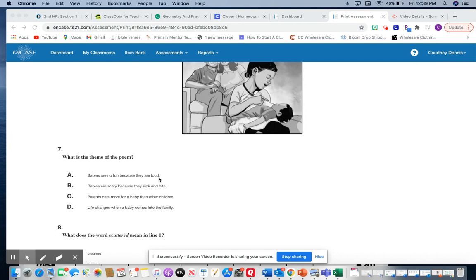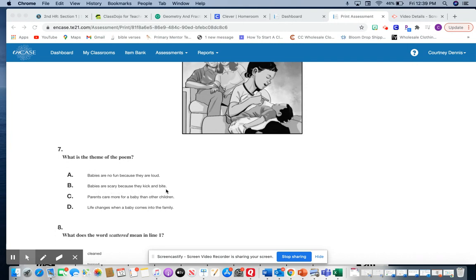Well, we know that it's not A because the author does write about things not being fun with the baby, but that's not what the whole poem is about. That's not what you learn from it. So I would eliminate A from the answers. B says babies are scary because they kick and bite.